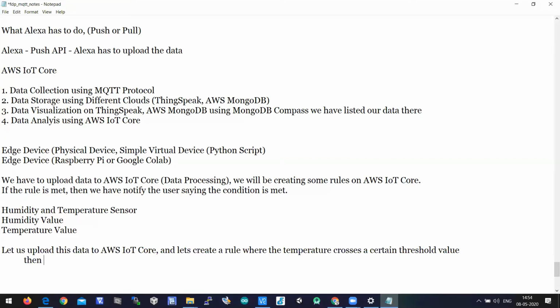Then we need to send an SMS notification to the user. So this is a rule wherein when the temperature crosses a certain threshold value, we need to send an SMS notification to the user.